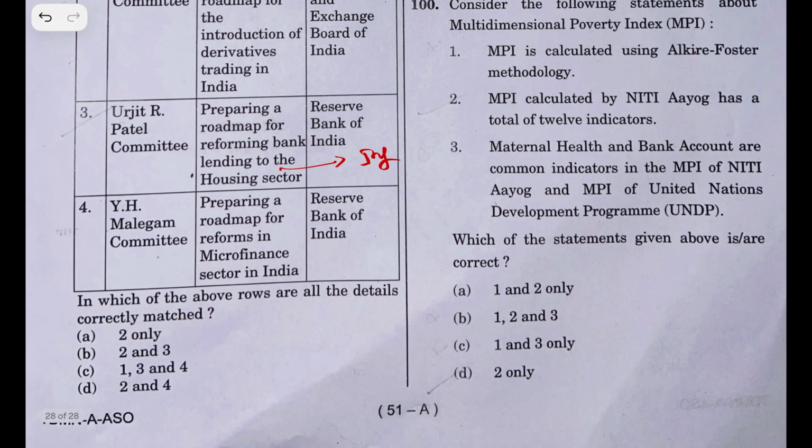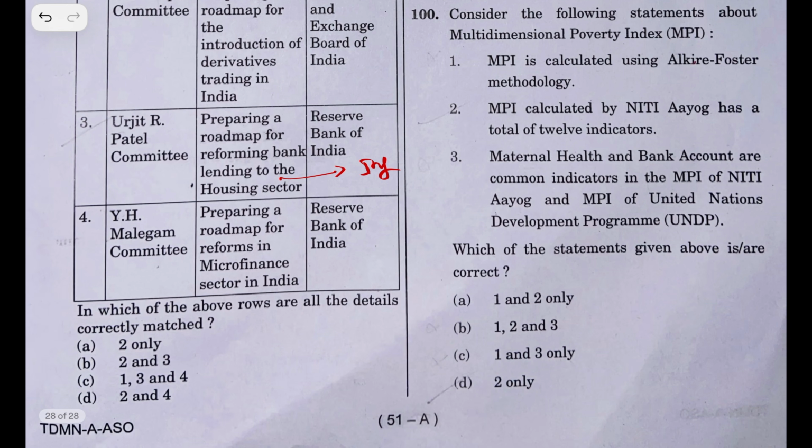Consider the following statements with multidimensional poverty index. MPI is calculated using Alkire-Foster methodology, which is right. MPI calculated by Niti Aayog has total of 12 indicators, which is right. Maternal health and bank account are common indicators in MPI of Niti Aayog and MPI of UNDP, which is wrong. Statements 1 and 2 are right.